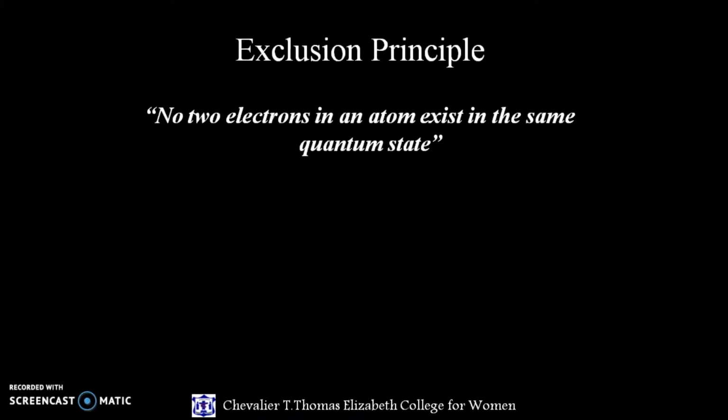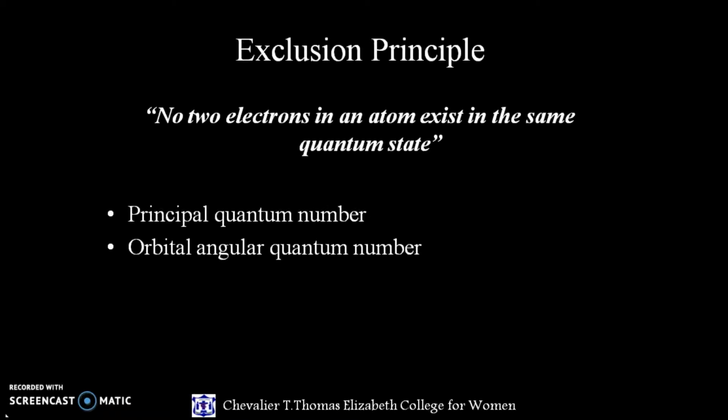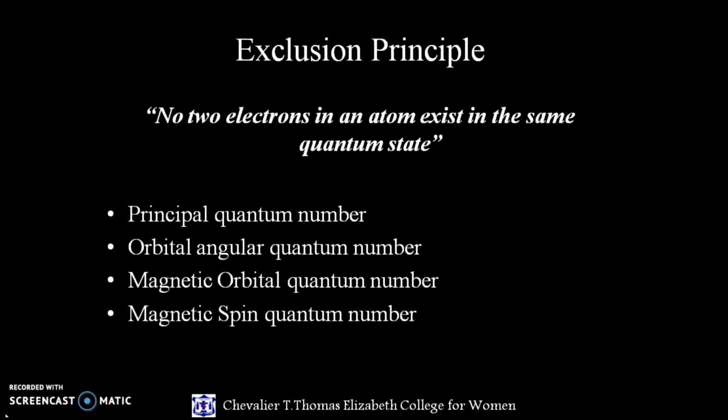Exclusion principle, or Pauli's exclusion principle, states that no two electrons in an atom exist in the same quantum state. The state is determined by four quantum numbers, namely principal quantum number, orbital angular quantum number, magnetic orbital quantum number, and magnetic spin quantum number.